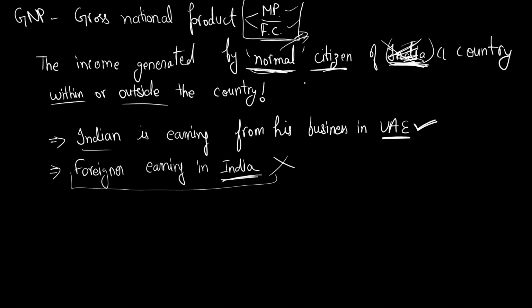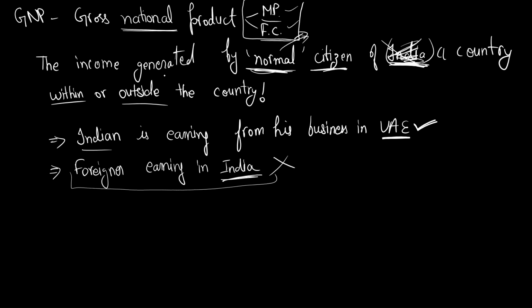If I add the gross national product of the USA, I will only calculate the income of the citizens of the USA. I will not add an Indian, even if the Indian is living in the USA. So you will add the income of an Indian if he is earning from the UAE, but you will not add the income of a foreigner who is earning in India.